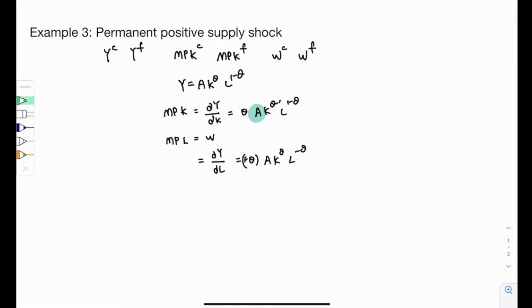Again, when the productivity increases permanently, it means that it increases forever. So the marginal product of labor not only increases at the current period, but also increases in the future period.